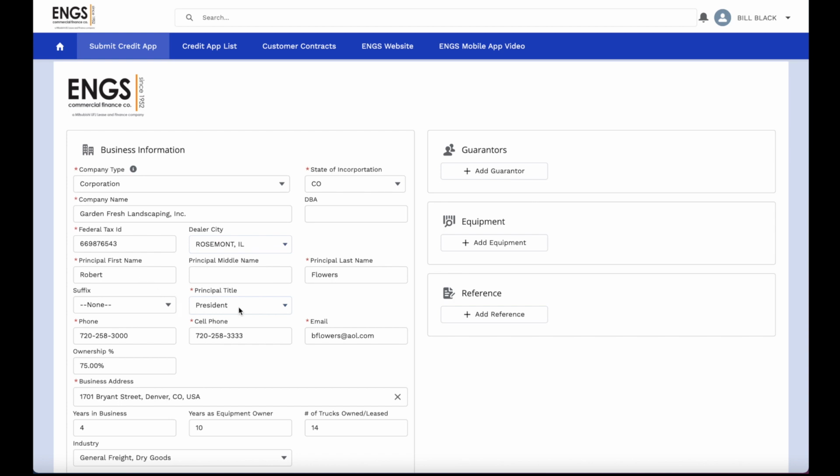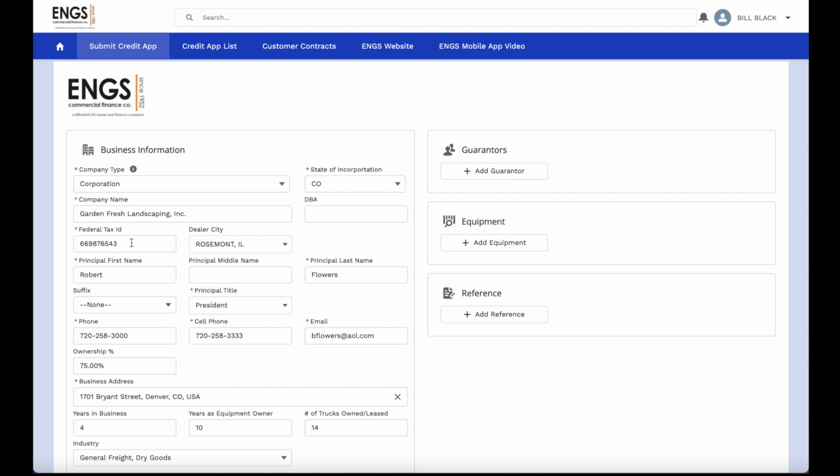My principal's full first and last name, their title picked from a drop-down, phone number, cell number, email, the percent of ownership if known, their business address, and then some additional fields around years in business, years as equipment owner, the total amount of vehicles that are owned by that company, and then what industry they're in.